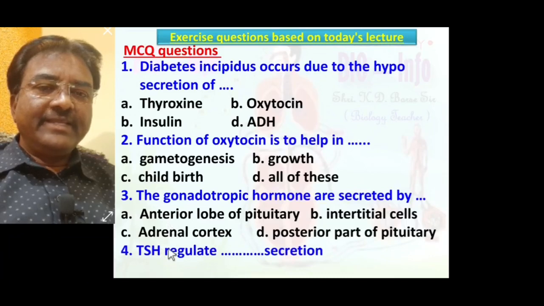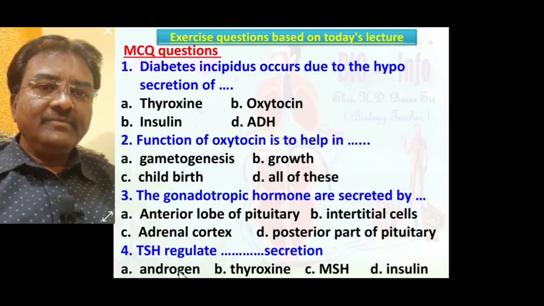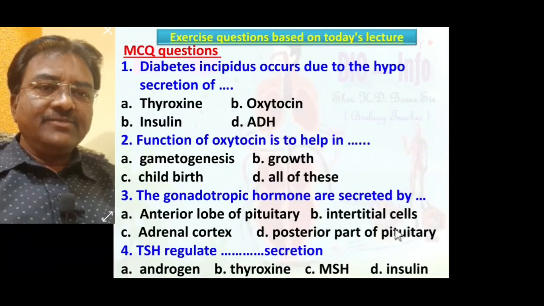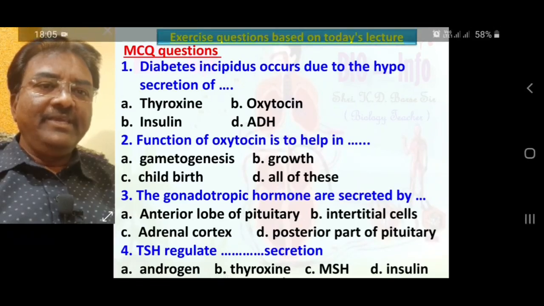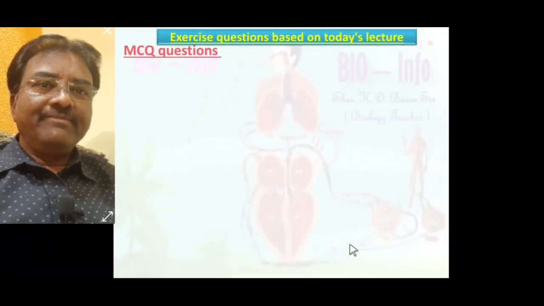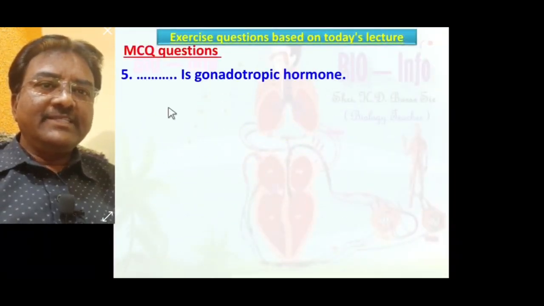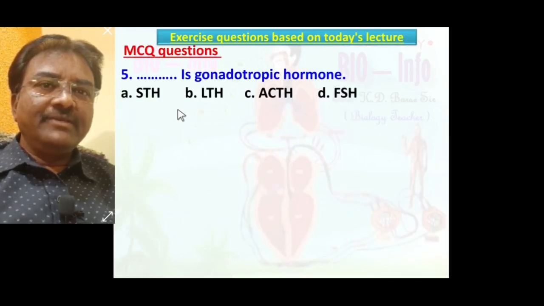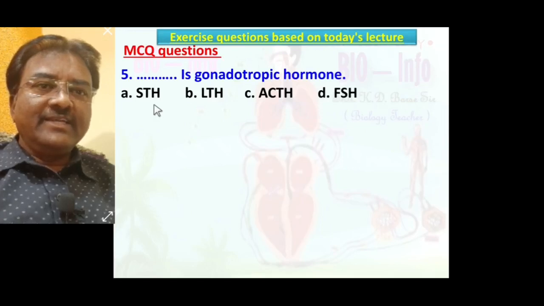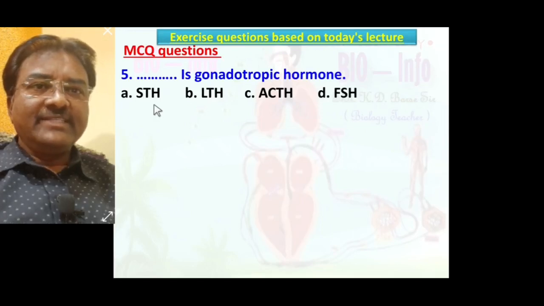Number 4. TSH regulates dash dash secretion: androgen, thyroxine, MSH, insulin. The correct answer: TSH regulates thyroxine secretion, means B, thyroxine is the correct option. Number 5. Dash dash is a gonadotropic hormone: STH, LTH, ACTH, FSH.